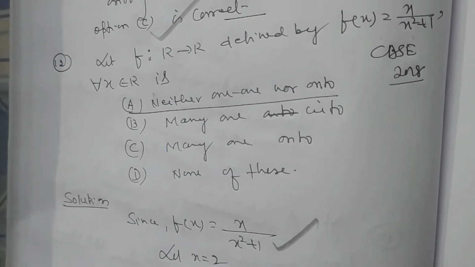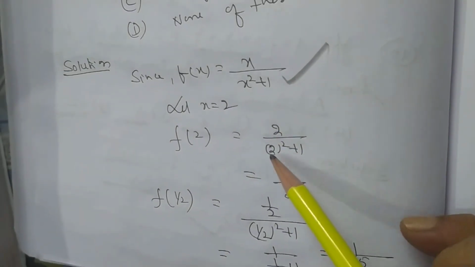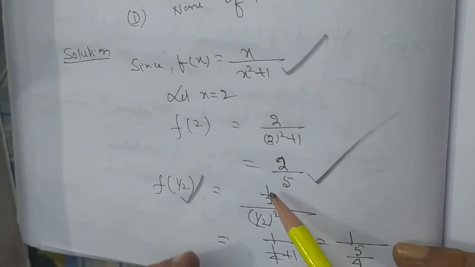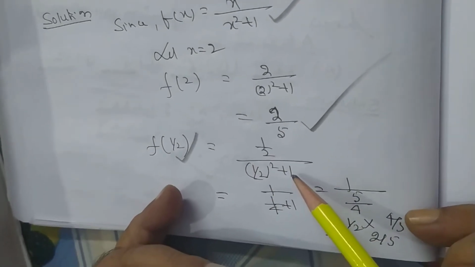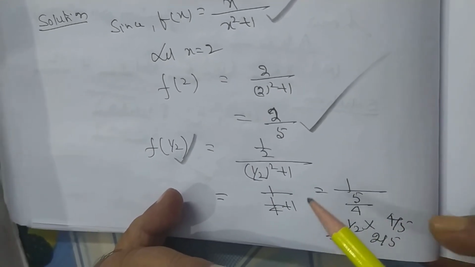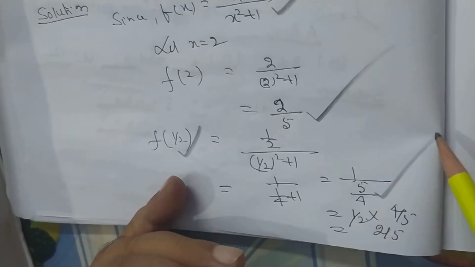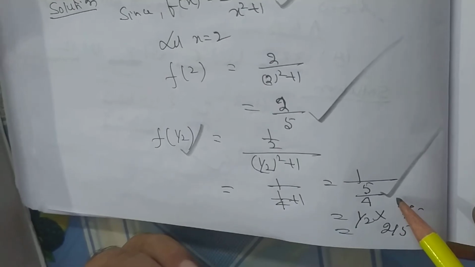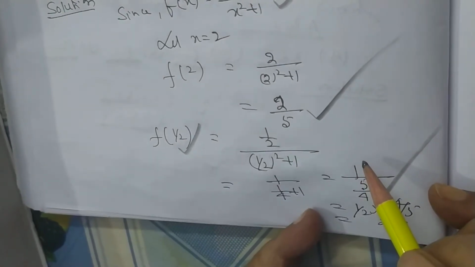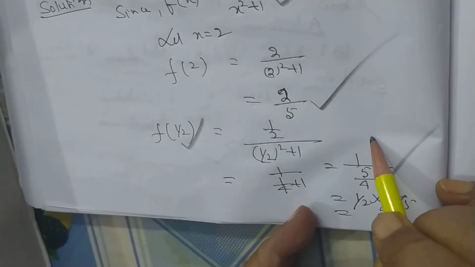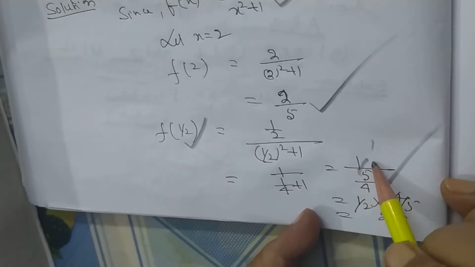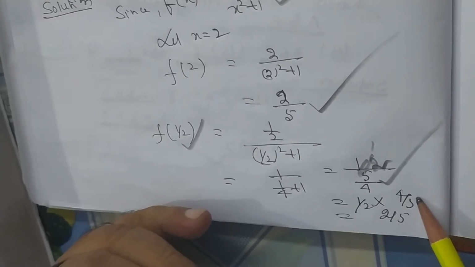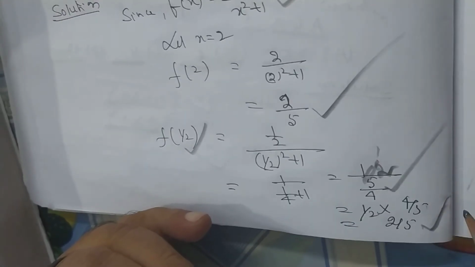Put x is equal to 2. f(2) is equal to 2 by 2 square plus 1, that is 2 by 5. Put x is equal to 1 by 2. It is (1 by 2) by ((1 by 2) square plus 1), that is 1 by 2 into 4 by 5, that is 2 by 5.